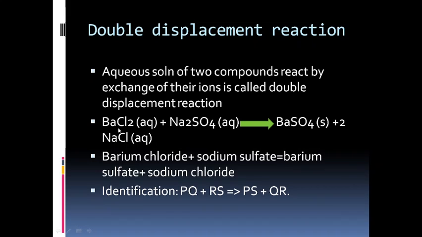One example is here: barium chloride reacts with sodium sulfate. So we get barium sulfate and sodium chloride, that is NaCl. You can see that the sulfate ions are displaced and combined with barium, and the chlorides are shifted and combined with sodium. So it becomes sodium chloride. So this is the double displacement reaction, which is also there in the textbook.